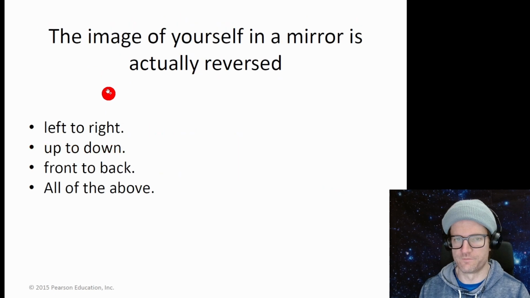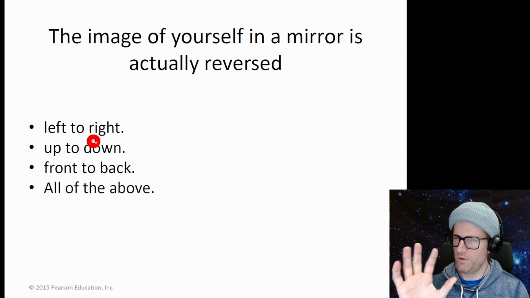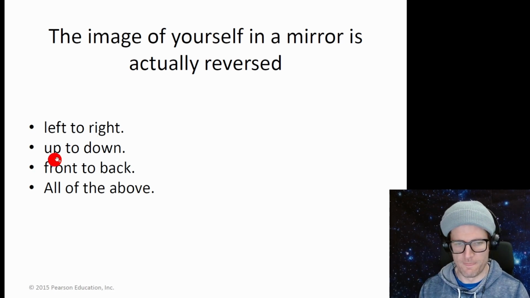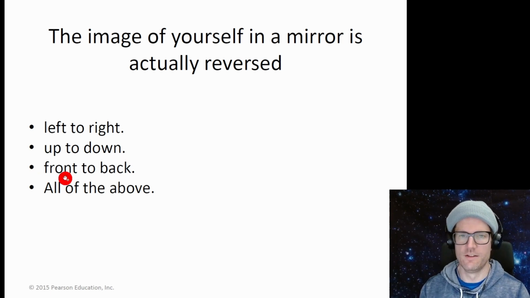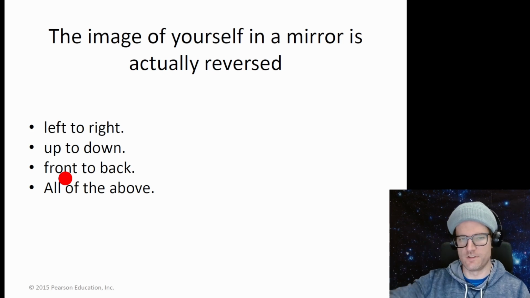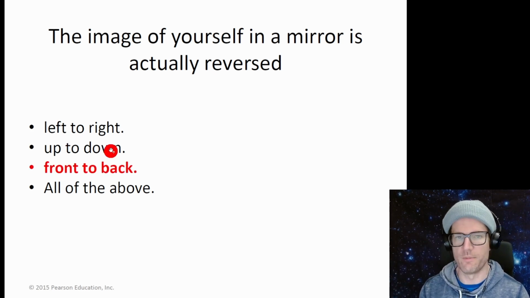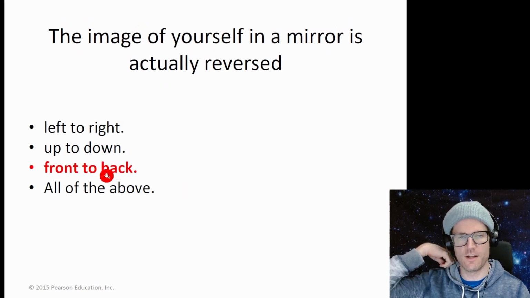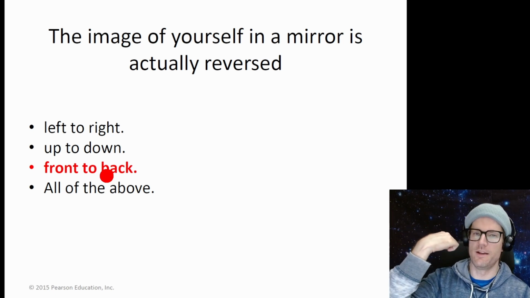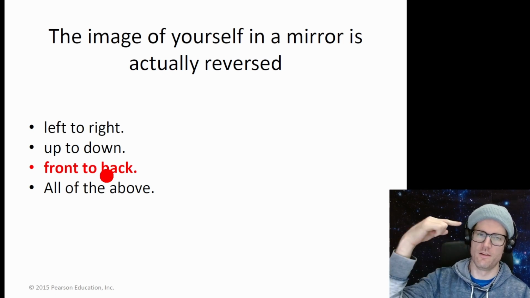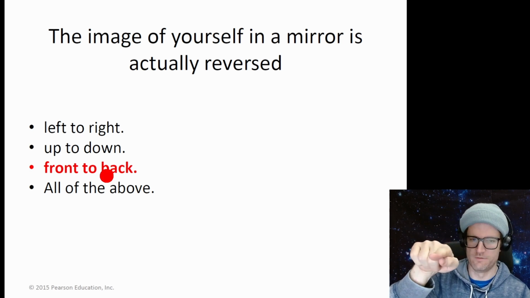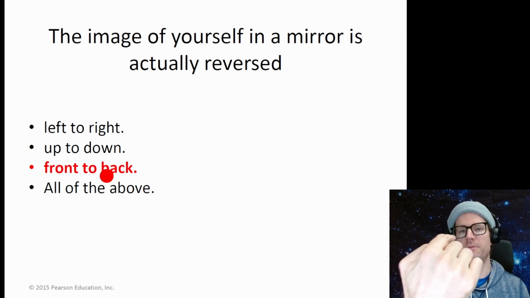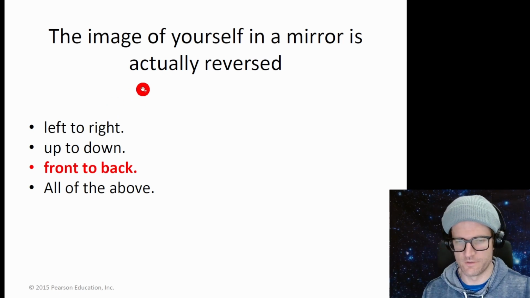So half your height. The image of yourself in a mirror is actually reversed left to right. Well, it's a mirror image. I'm not sure if that's reversed. Up and down, we're certainly not upside down. Front to back. That sounds right. So the back side is now the front side. It reversed. So front to back. In my image in the mirror, my front side is pointing the other direction. So if I'm looking this way, my image in the mirror is looking the other direction. So front to back has to be reversed.